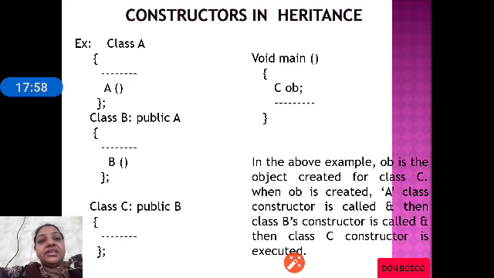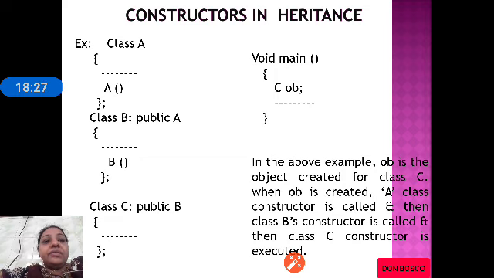Class B is derived from class A. Class B also has a constructor. Class C is derived from class B. Class B is derived from class A. So, when I create an object for C, first class A constructor is called and then class B constructor is called, and if there is a constructor in class C, then the class C constructor will be executed.